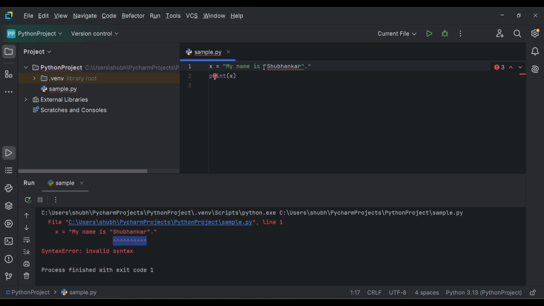But how will we use these double quotes in this string? So we use escape characters. Escape characters start with backslash. So I will use backslash here. So this double quote will be considered inside this string. I will use one more backslash here. Now you can see the error is removed. So my string starts from here and ends here. And the rest of the double quotes will be preceded by backslash.